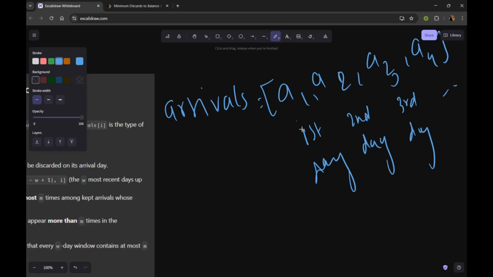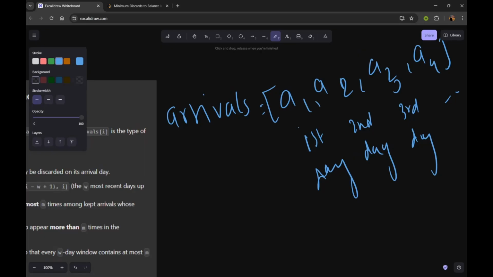On the second day, a single item of type A2 arrives, and you can decide either to take it or discard it.